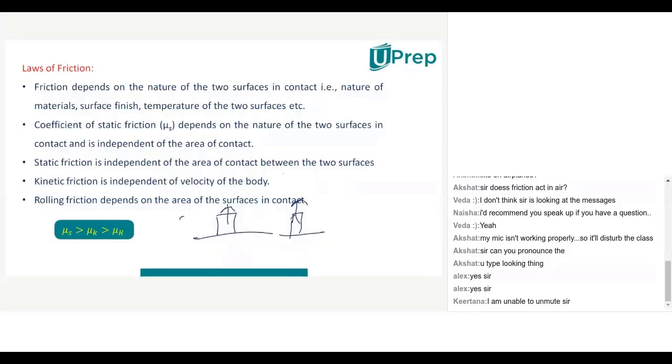Have you seen? Yes. Others, have you observed the truck is having more tires? Yes, sir. Why? Why, Kavya, more tires will be there?